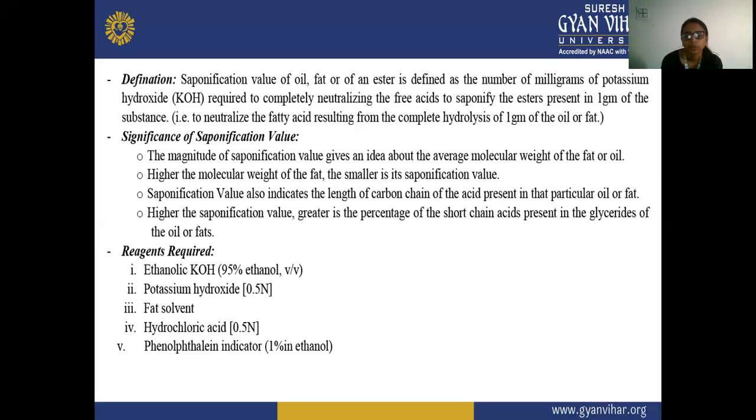The reagents required to calculate the saponification value: first, ethanolic KOH, with ethanol at 95% volume by volume. Secondly, potassium hydroxide, which we use at 0.5 normality. Next is the fat solvent. Next is hydrochloric acid, 0.5 normal, and last is the phenolphthalein indicator, dissolved at 1% in ethanol.